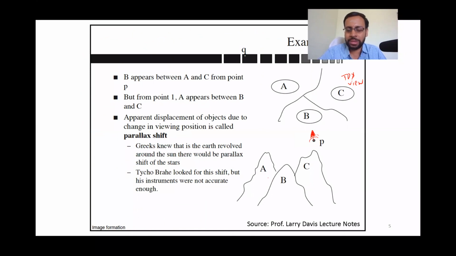Yes, coming back here, suppose you stand here and see how they are placed. You would see as if mountain B is in between mountains A and C. On the contrary, suppose you vary your perception by looking from some other viewpoint, let's say now you are looking from this point. Again, you imagine the 3D world there. And then what would happen? Then in fact, A would come here, and to the left of A you have C, and to the right of A you have B.